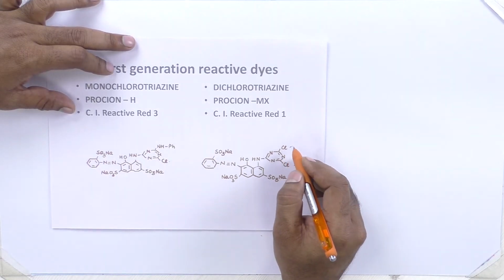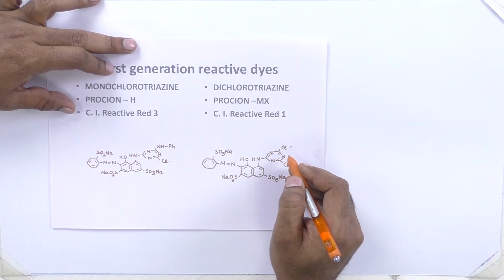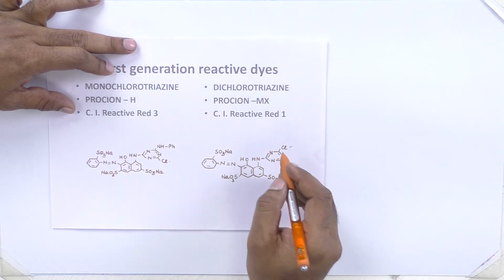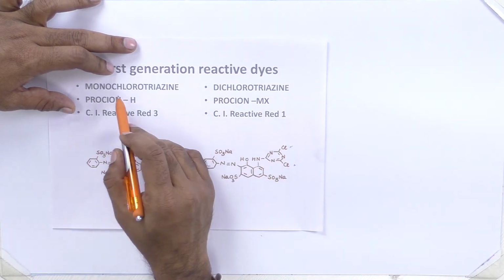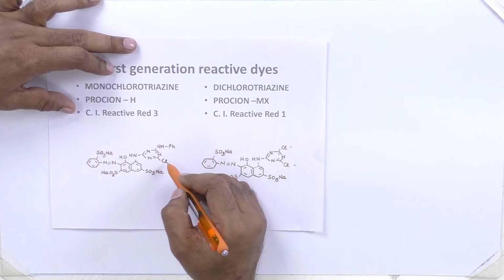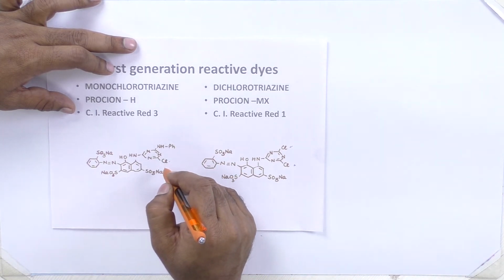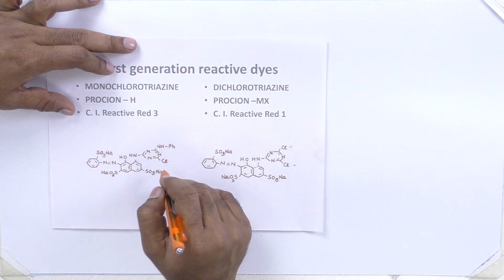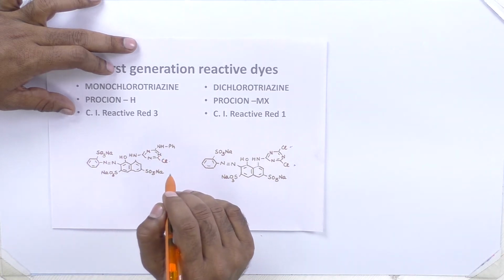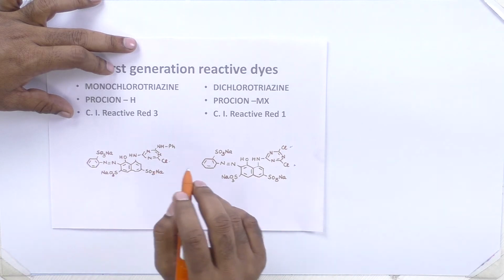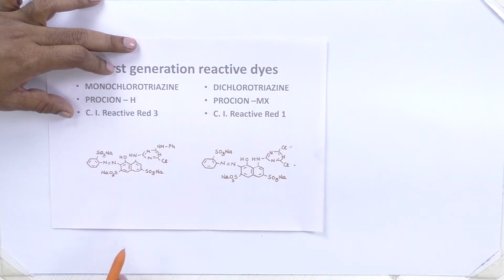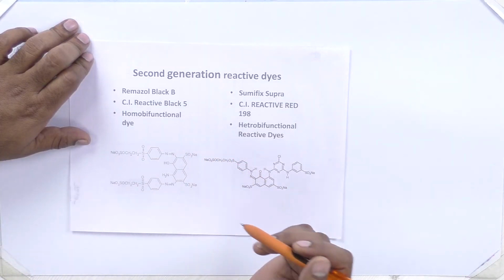So there is no need to improve the reactivity by giving temperature. You can dye at room temperature, whereas monochlorotriazine dyes have only one reactive site. So they need some assistance to increase the reactivity. Normally temperature is given to increase the reactivity, so they are normally dyed at higher temperature.